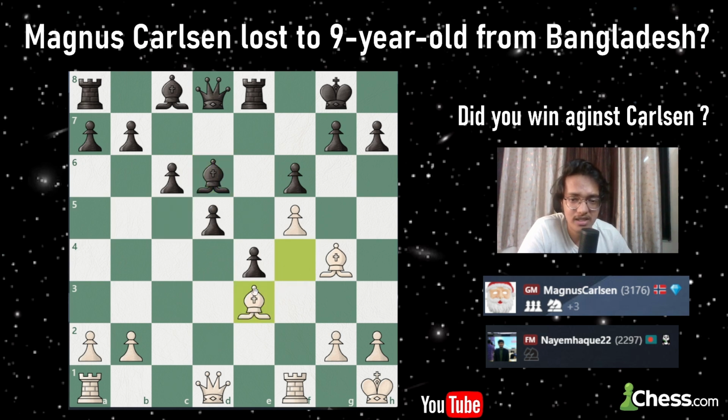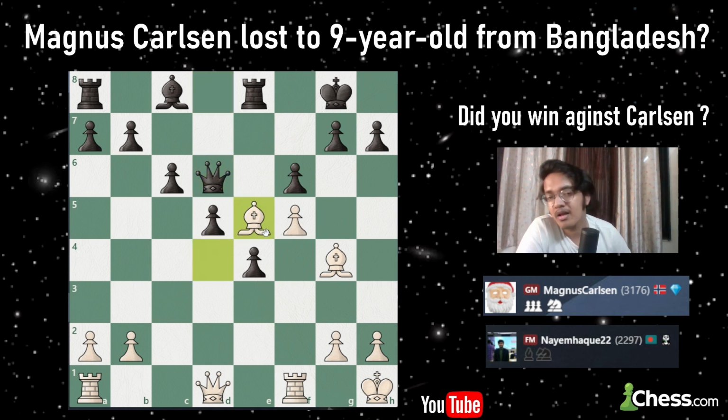And now Magnus is going for that, but Mugdha also knows that concept, so he says, "Brother, I don't want to do this." And after this, now Magnus centralizes his bishop, saying, "Brother, how will you avoid this push now?" So now Ryan has to really think about it, and he traded this bishop. And now Magnus can take with this rook, Magnus can take with this queen, but Magnus decides